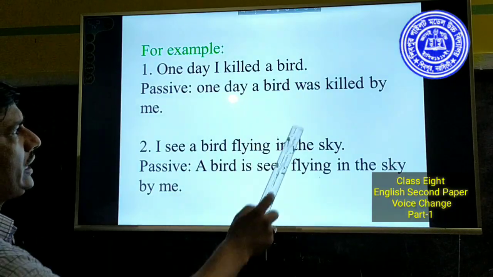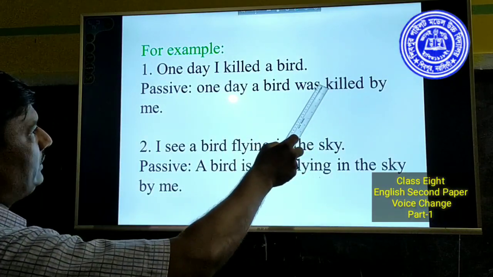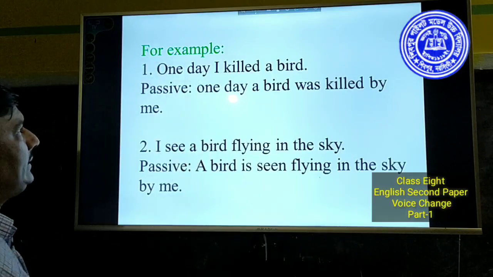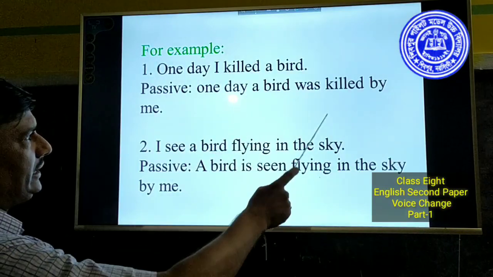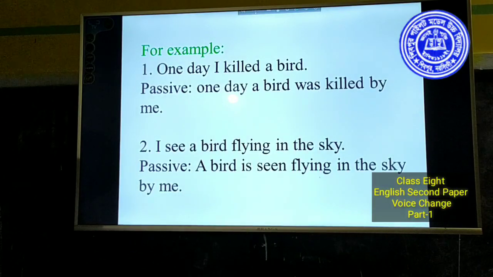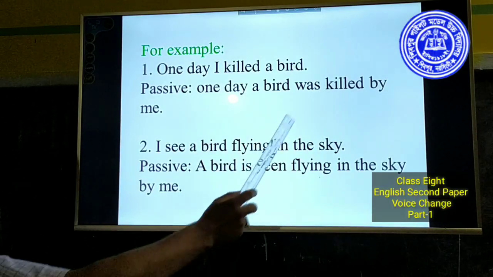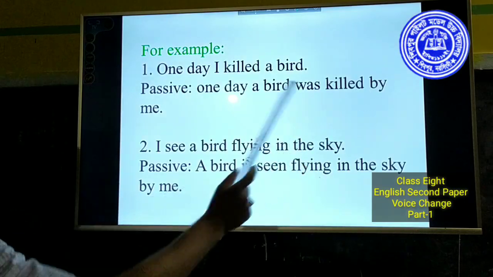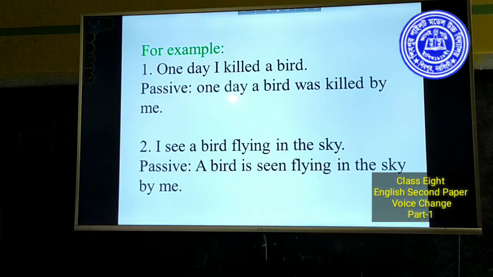Was is used as helping verb because the sentence is in past indefinite tense. Killed is used as the past participle form of kill. By is used as preposition. Me is used as object.